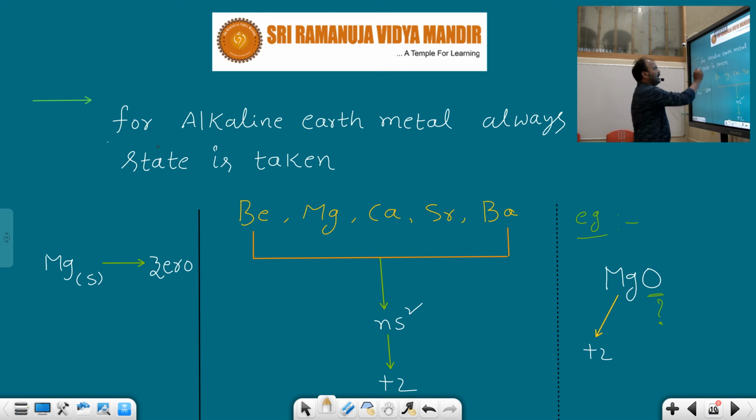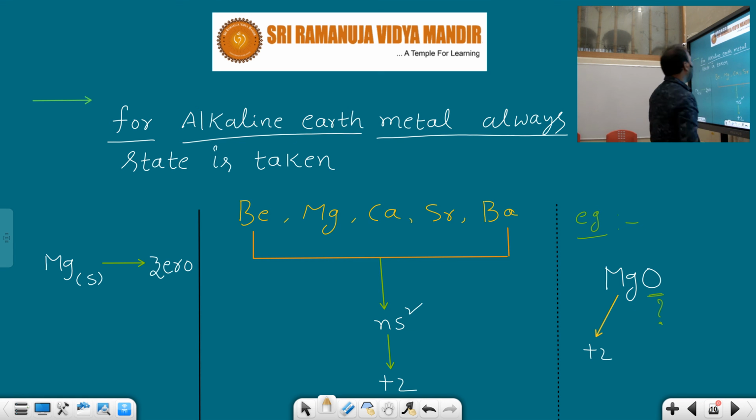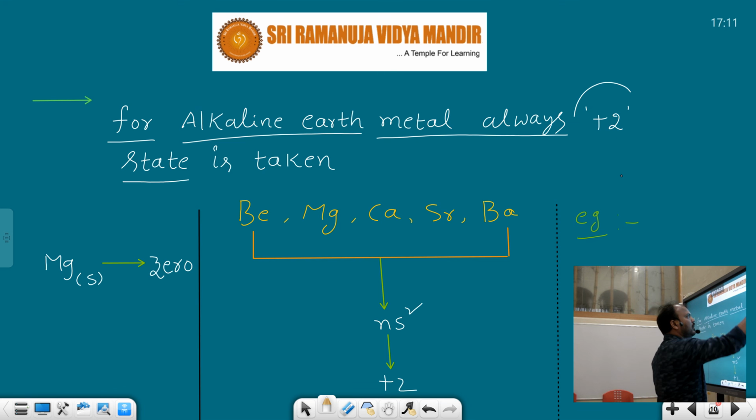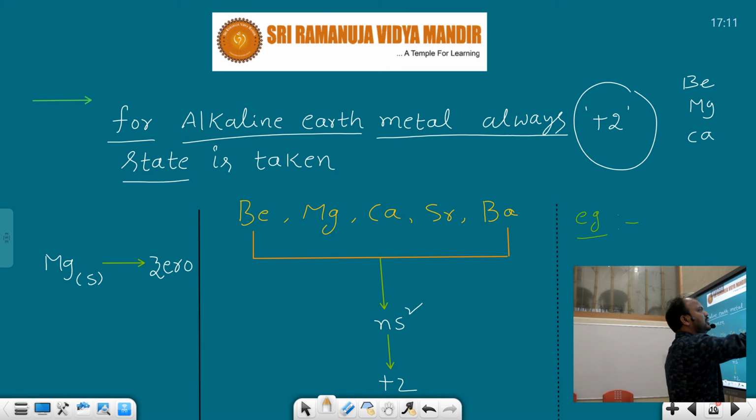If you take alkaline earth metals, it is very easy. Second group elements always exhibit an oxidation state of plus 2. Alkali metals plus 1, alkaline earth metals plus 2. Which ones are they? Beryllium, magnesium, calcium, strontium, barium, radium. All these have an oxidation state of plus 2. Why do they exhibit only plus 2?